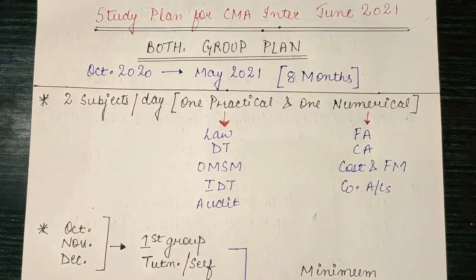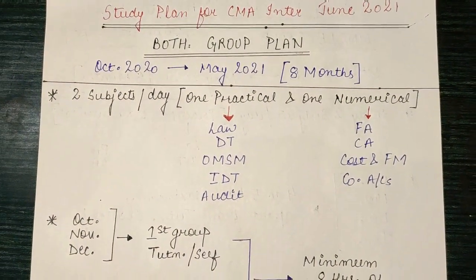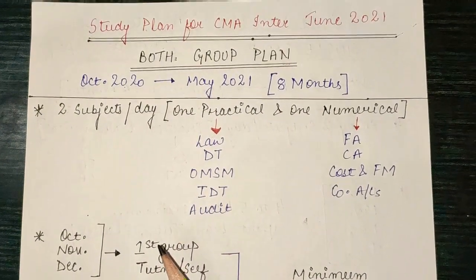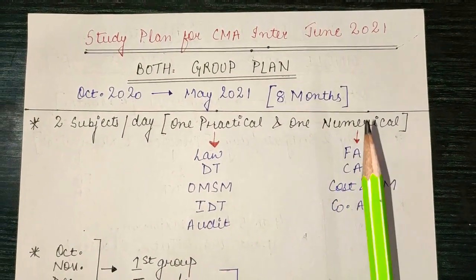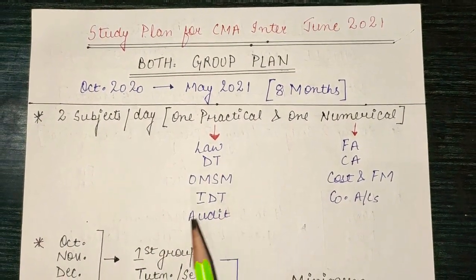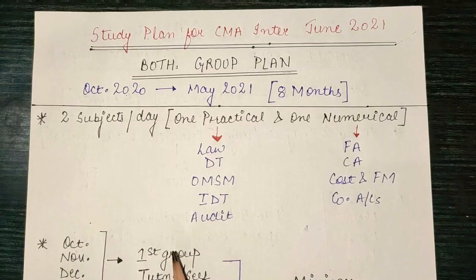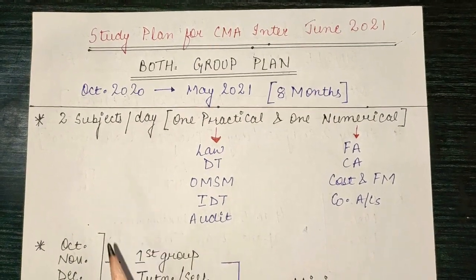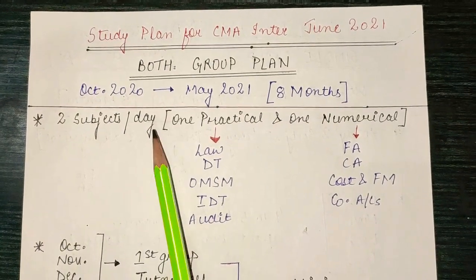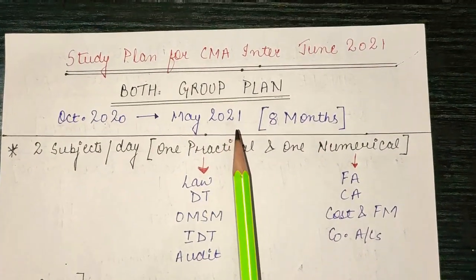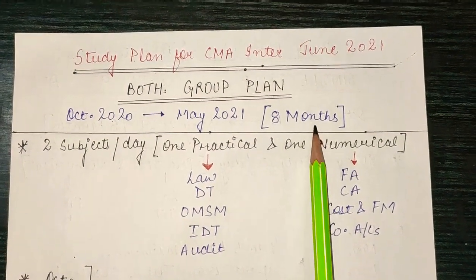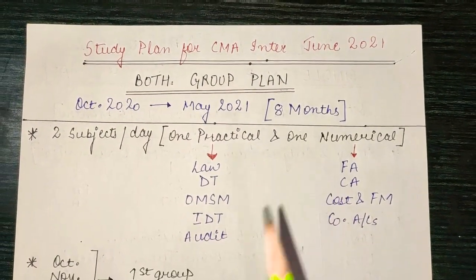If you are already motivated and determined to give both the groups in June 2021 attempt, then here is the study plan for CMA Inter June 2021. Both group students can approach this plan for their preparation. We are assuming that we will start studying from October 2020. So from October 2020 to May 2021, we have 8 months in our hand, and in 8 months we will be completing our 8 subjects.